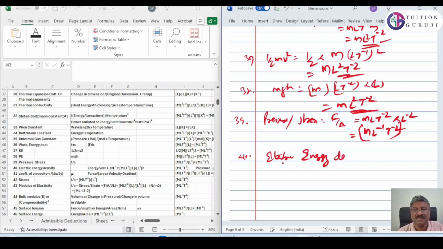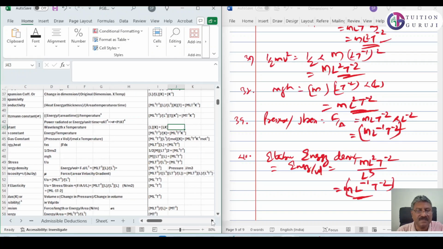What is electric energy density? Electric energy density is energy by volume. Energy we know is m L square t raised to minus 2, already we have seen that. Volume is L cube. So it is m L raised to minus 1 t raised to minus 2.